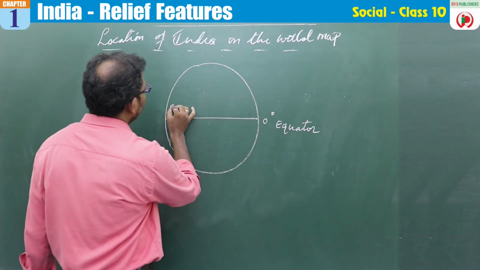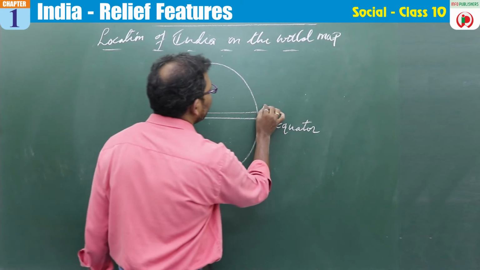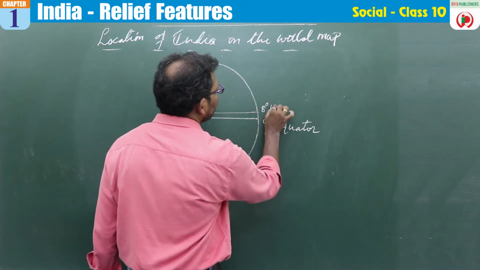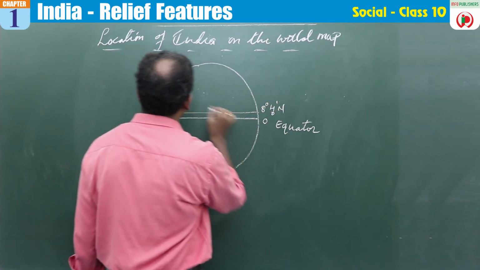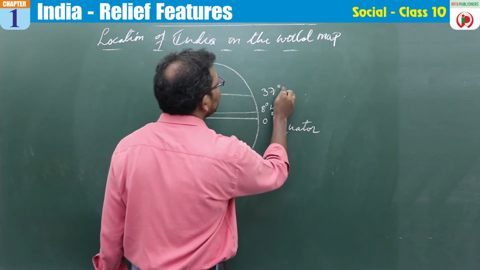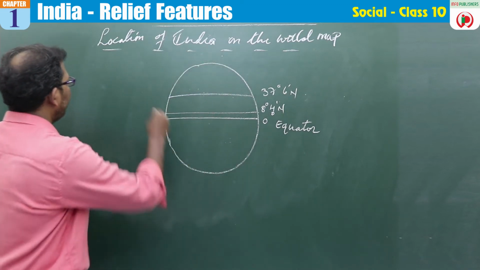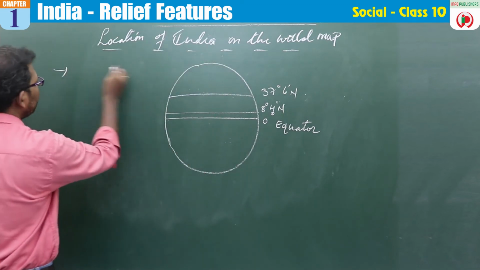India is located between 8 degrees 4 minutes north to 37 degrees 6 minutes north. So where is India located? One.